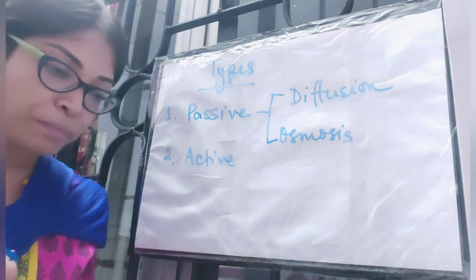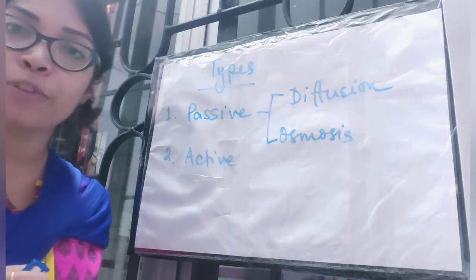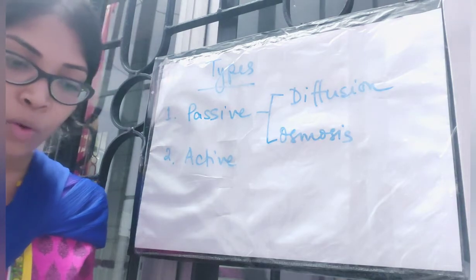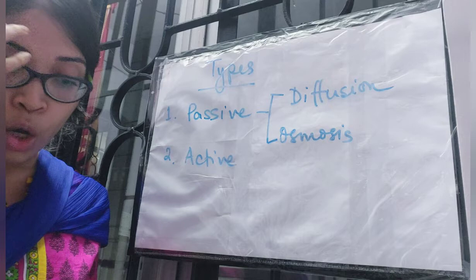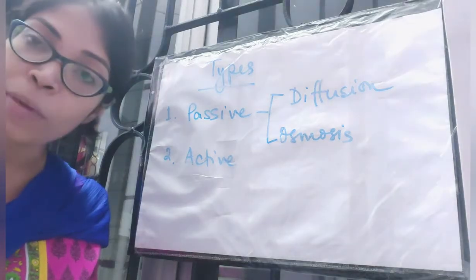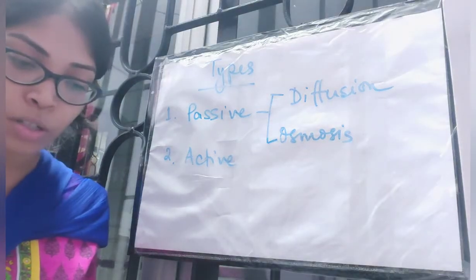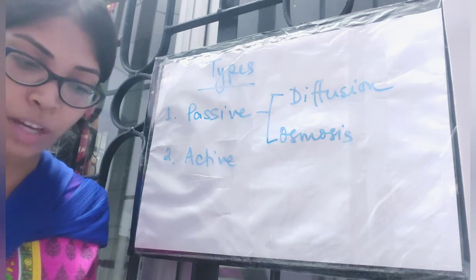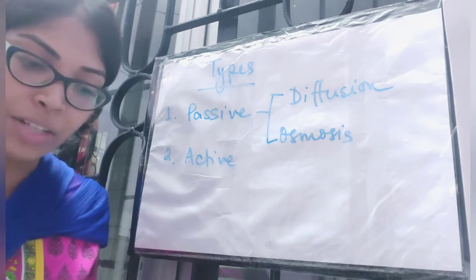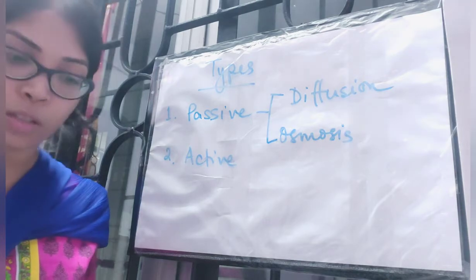Okay, so coming to the role of diffusion in the living body. Now you have to mark which points you will learn. Go to point number 2 first. You can omit point number 1, it is not at all important. Intake of different gases like carbon dioxide and oxygen from the atmosphere, and movement of gases in intercellular spaces, takes place by this process.